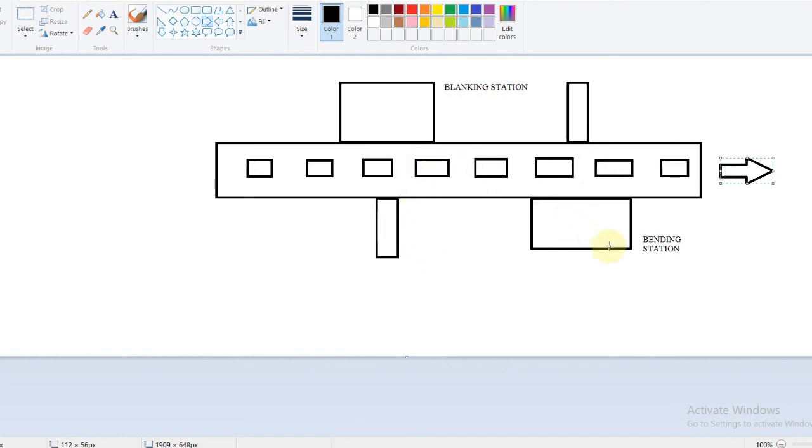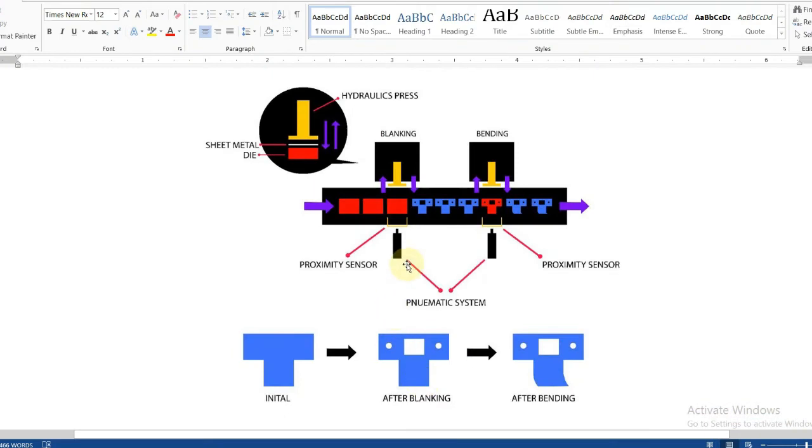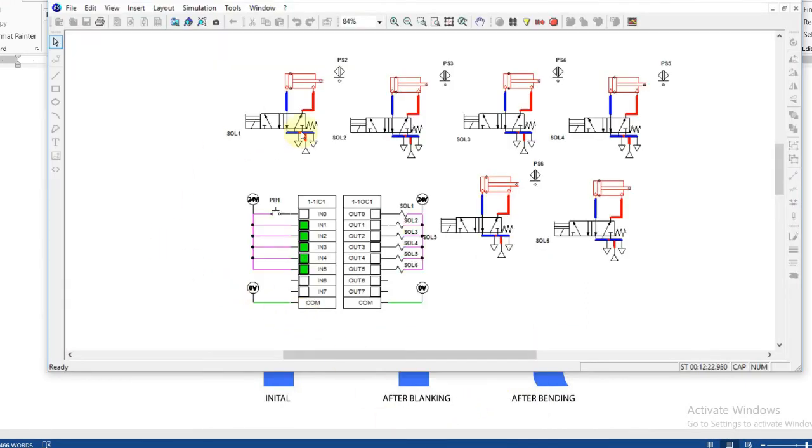In each station, the product is pushed into a blanking die and a bending die, and then we can have the final product after this full routine, as we can see here.